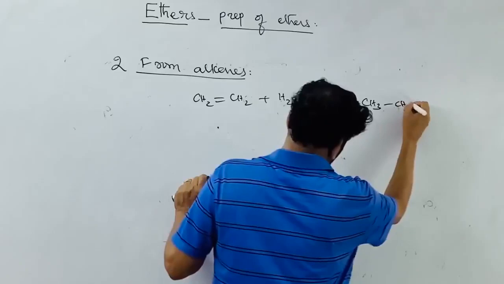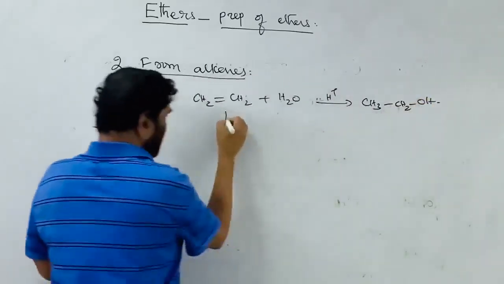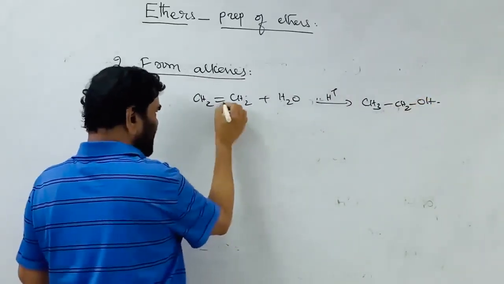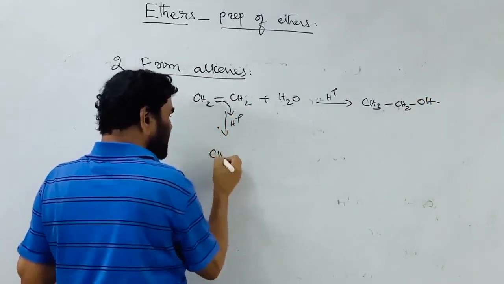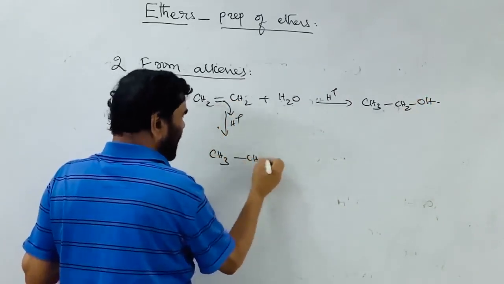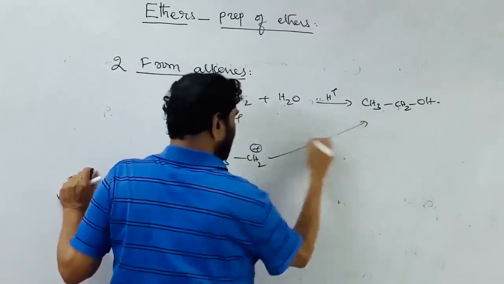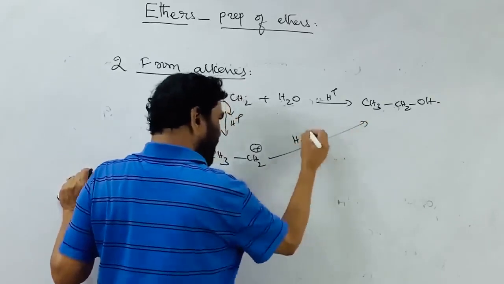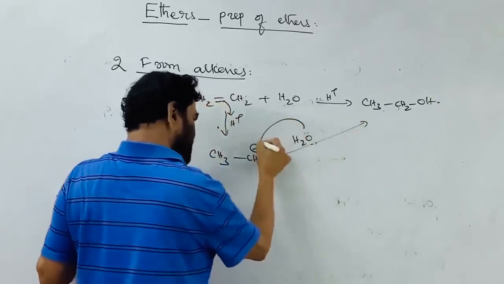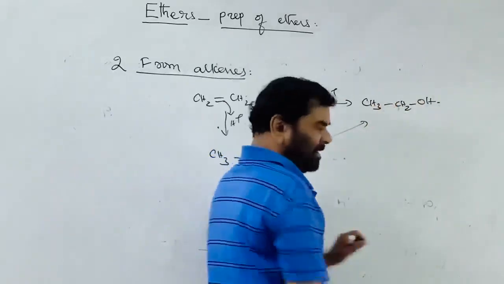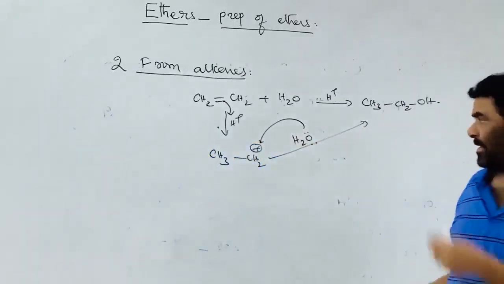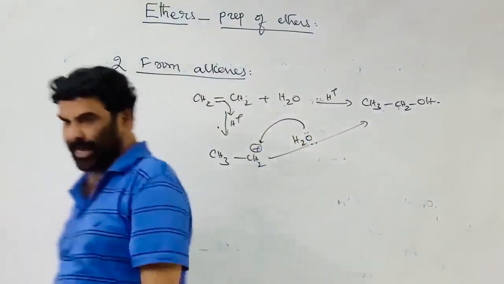H plus ion adds, giving CH3CH2 plus, and water is the nucleophile in the system. This is attacking and forming the alcohol. So this is hydration, an addition reaction.